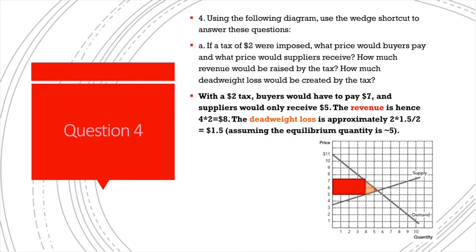Moving on to question 4, we're looking at the graphs more in depth using a tax of $2 for our calculations. When we put that $2 tax wedge into the curves, we find the top point of the wedge, the amount the buyers pay, is $7, and the bottom point of the wedge, the amount suppliers receive, is $5. The revenue, which is again the rectangle to the left of the wedge, is $2 times 4, or $8 here. And the deadweight loss, again the triangle to the right of the wedge, is approximately $2 times 1.5 divided by 2, or about $1.50. I say approximately because we're assuming that the equilibrium quantity is about 5.